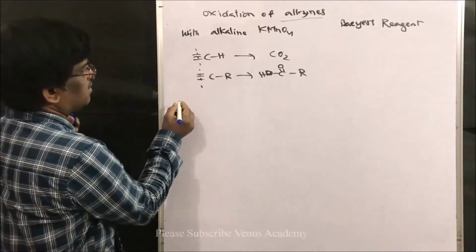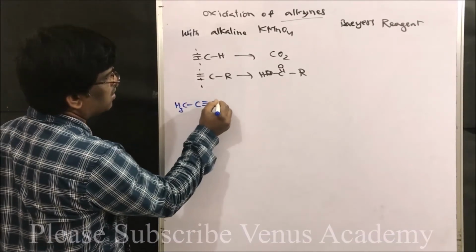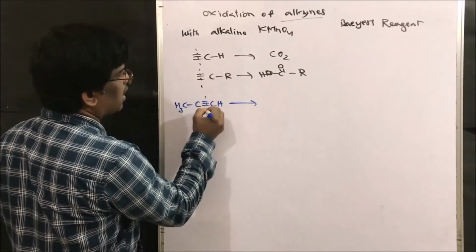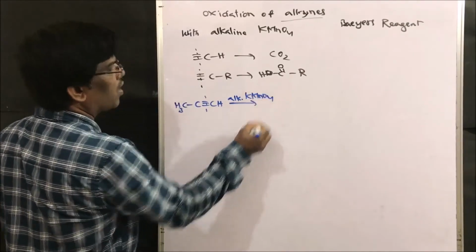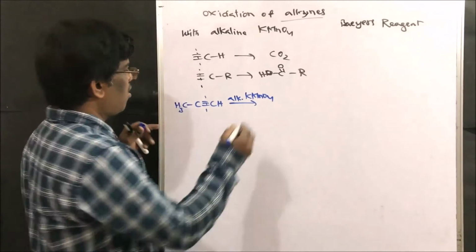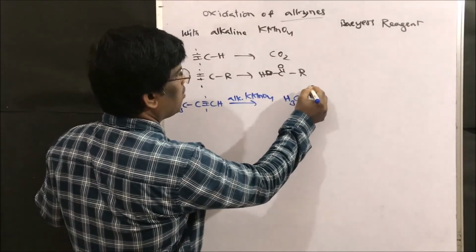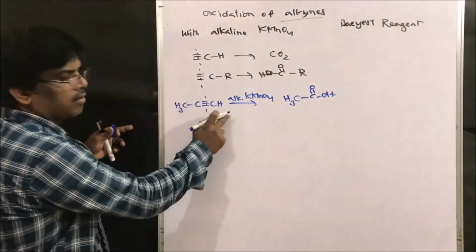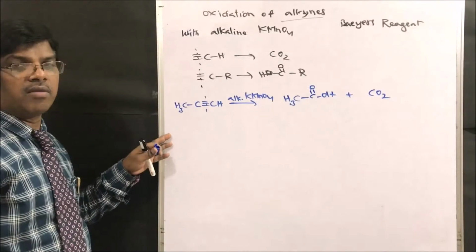So based on this, let us take one compound, propyne, C triple bond CH. So upon alkaline KMnO4, what are we going to get? Here oxidation takes place. Here we are going to get C double bond OH. So it is a terminal alkyne. We are going to get carbon dioxide. It is very important, friends.